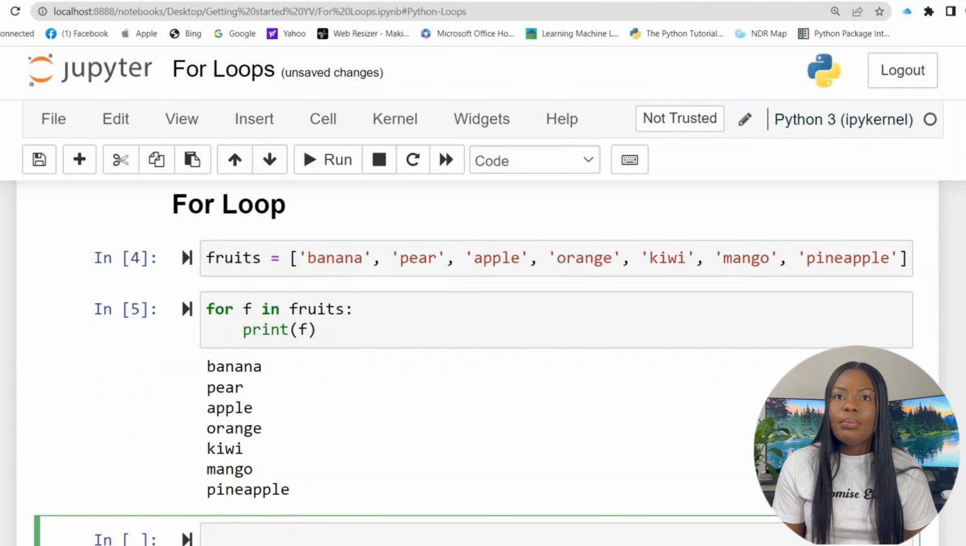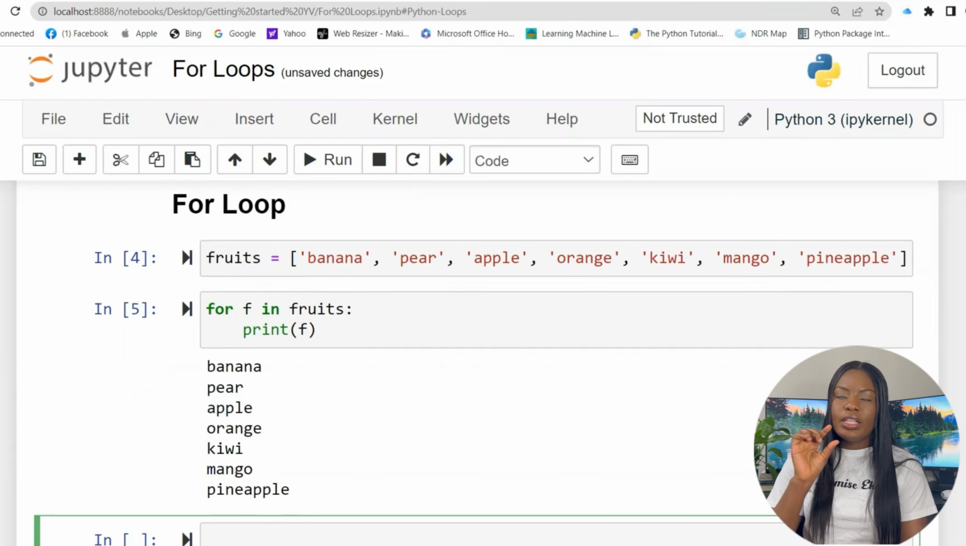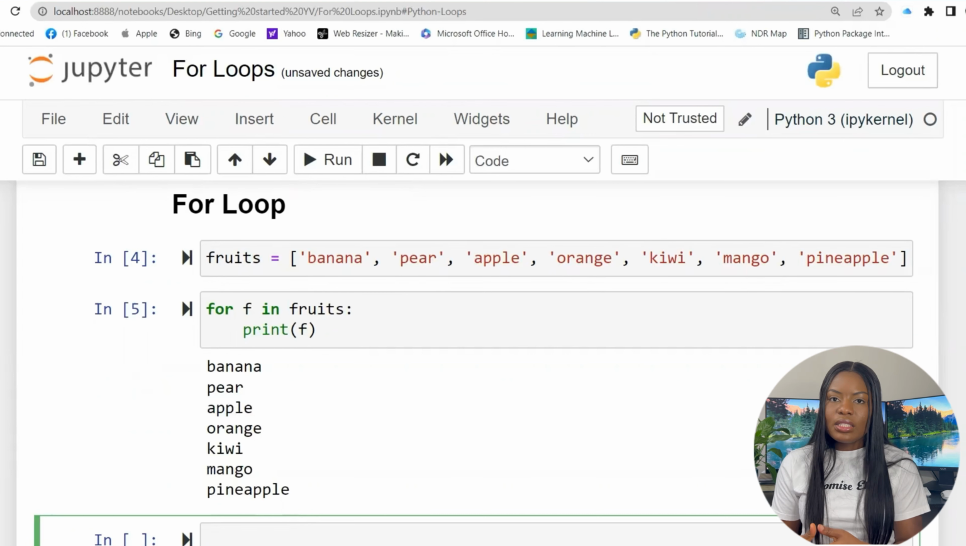The first item in my fruits is banana, so it prints banana. It goes through again. The second item is pear, it prints pear. It goes through again, checks the third item. So that f is the item, it indicates the individual item in the list. So that's how you loop through a list. That's what for loops are for. It will be for something in a range of something, and it prints out the individual items. So you could try it out to see what you get, and if you have any questions, put them in the comment section.